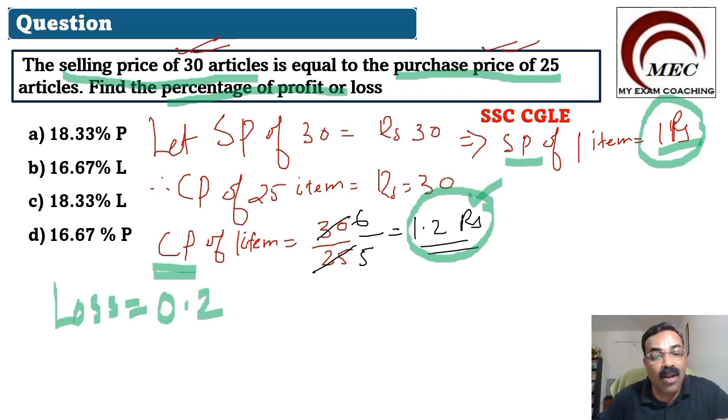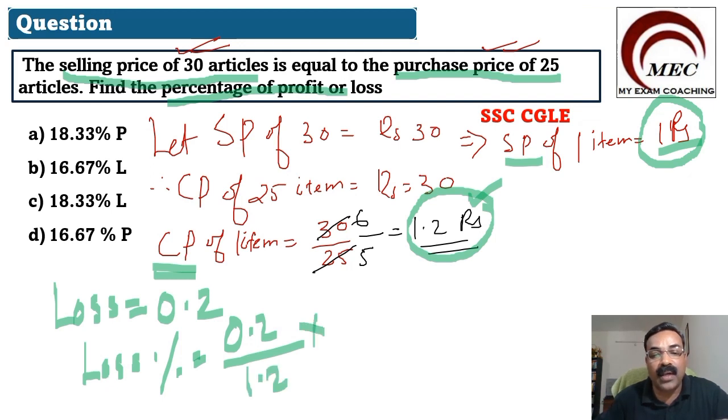So what will be the loss percentage? Loss percentage will be equal to 0.2 divided by 1.2 into 100. That is, out of 1.2, 0.2 is your loss. When you solve this, we get 0.2 into 100, which becomes 20. 20 divided by 1.2. To remove the decimal point, we can add zeros: 200 divided by 12.